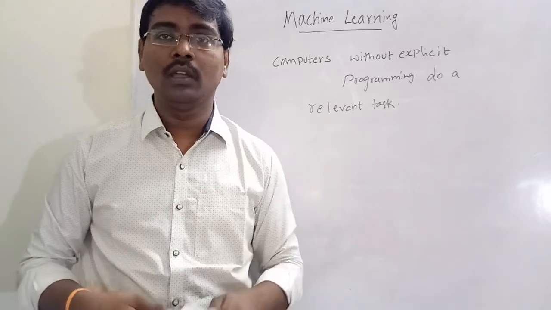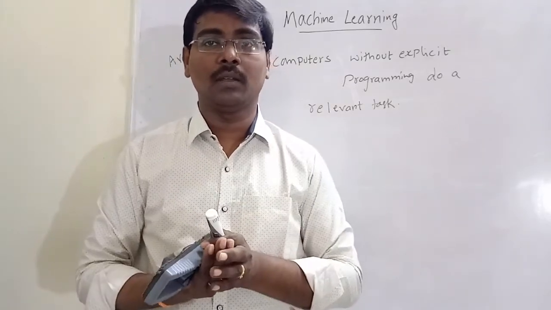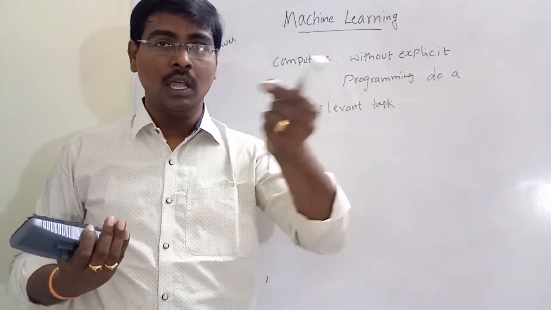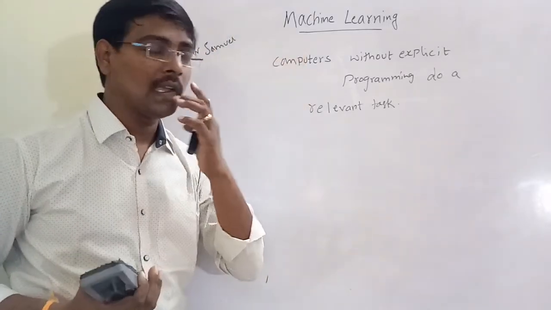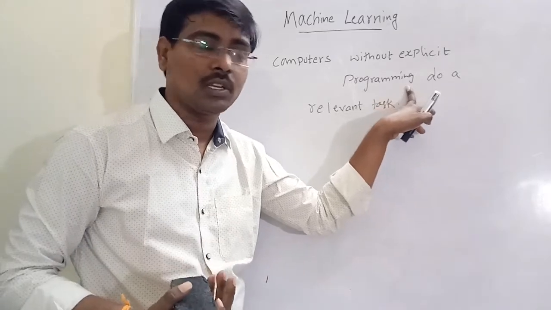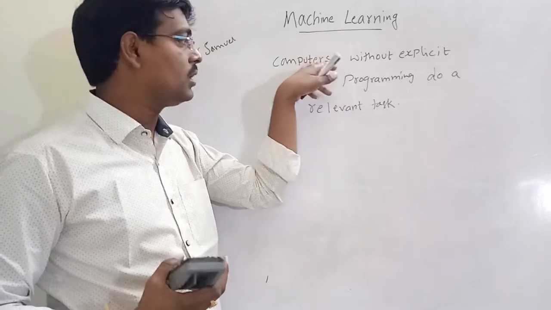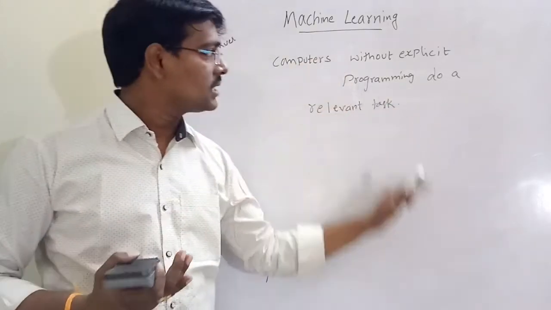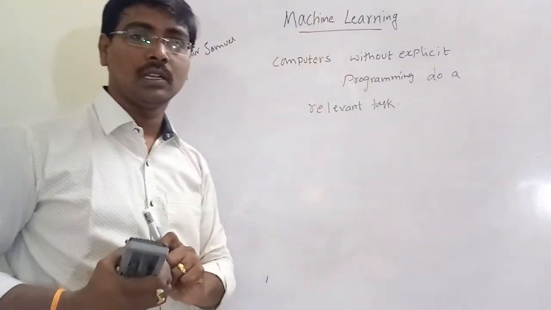Generally, to solve a problem, we have to instruct the algorithm. That is, we have to design an algorithm, a set of instructions used to solve a problem. But in machine learning, without these programming instructions, we train the computer to solve a problem. We will discuss this later. The definition is clearly learned in types of machine learning.